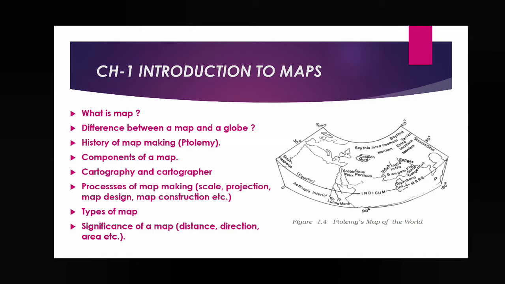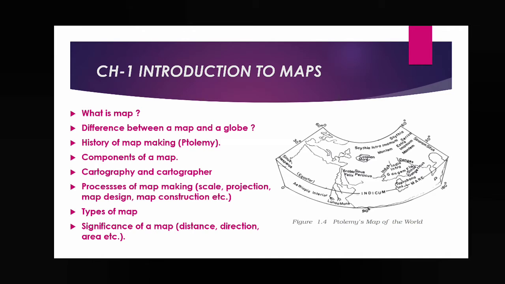So the first thing we have to read here is, what is a map? A map is the representation of the earth in 2D form. 2D means two-dimensional form on a flat surface with the help of scale, direction, symbol and color. This is called a map. So this we have to read.